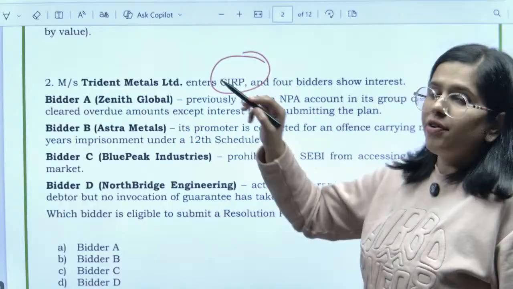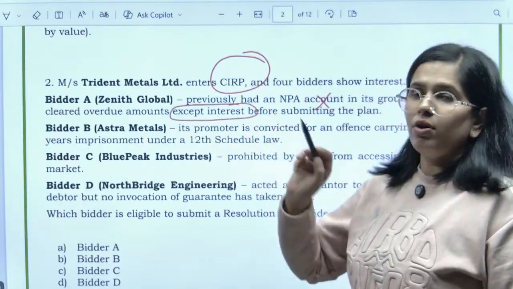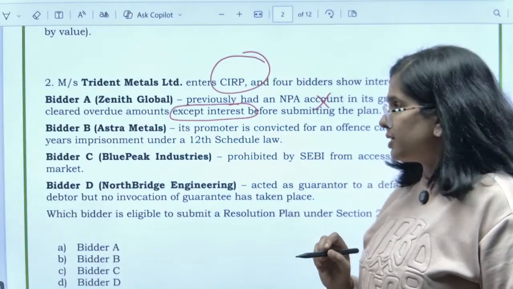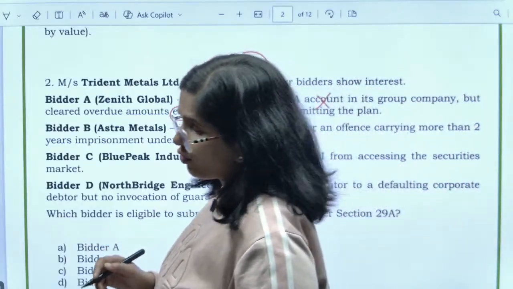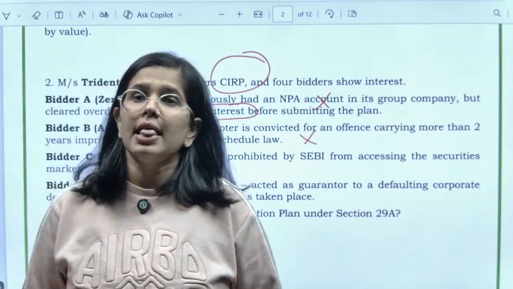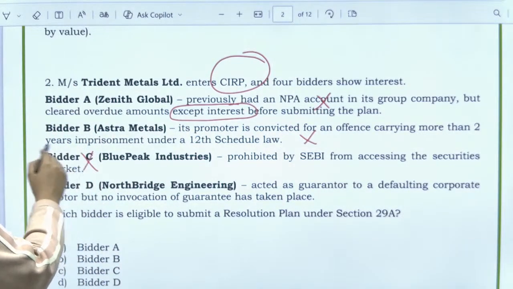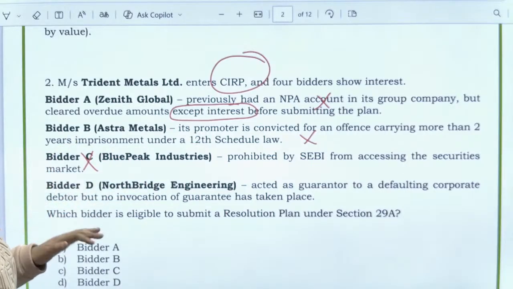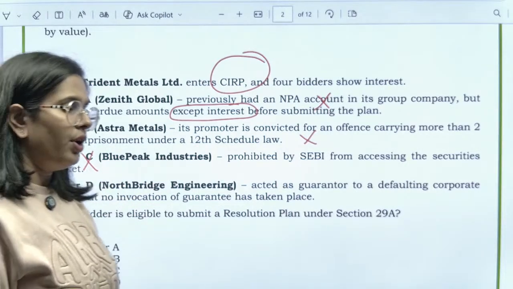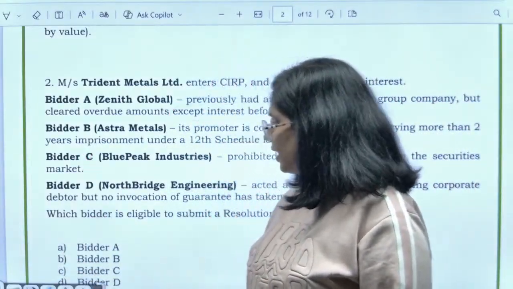So for filing the resolution plan, you are not eligible because you have not been able to provide the full amount of interest. Bidder B is also not eligible because you have got imprisonment for a period of more than 2 years. Bidder C, if you will see, prohibited by SEBI from accessing the securities market, again wrong. So only over here bidder D is someone who is eligible. Why? Because he has provided a guarantee, but there is no invocation of guarantee. कोई invocation हुआ ही नहीं है guarantee का, तो कोई प्रॉब्लम नहीं है, आप एलिजिबल हो जाएंगे, ठीक है.